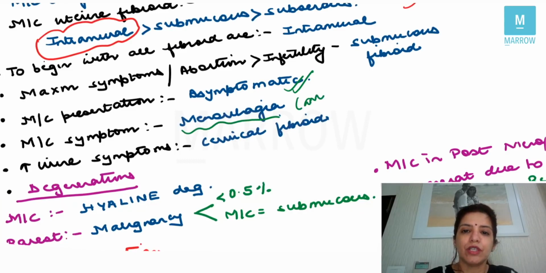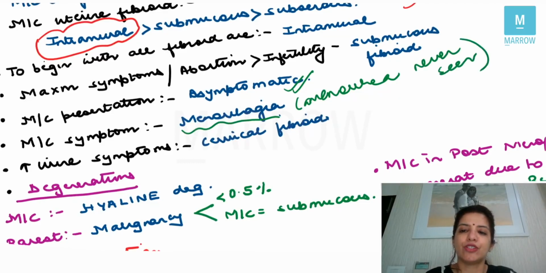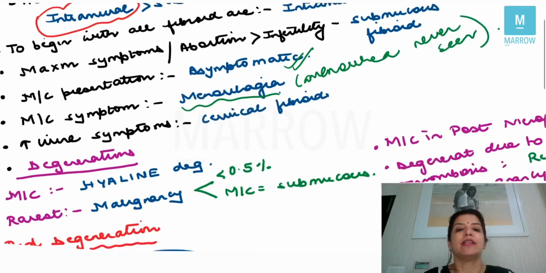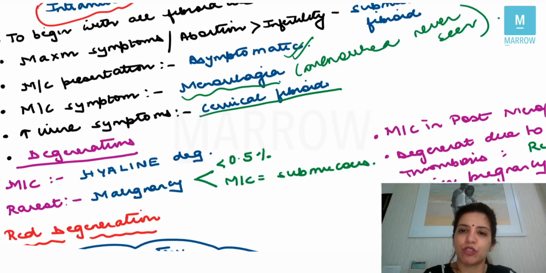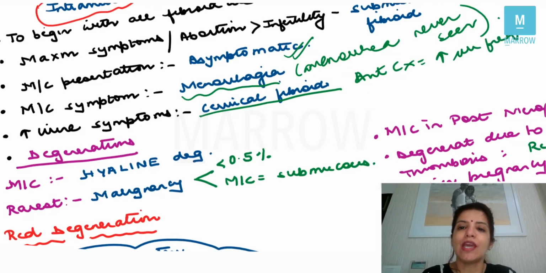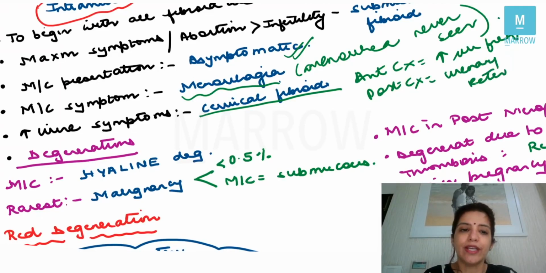Remember, amenorrhea is never seen in fibroids. Amenorrhea is never seen in fibroids, right? Then the fibroid in which you get urinary symptoms, they are cervical fibroid. In cervical fibroid, you are going to get urinary symptoms. Anterior cervical fibroid presents with increased urinary frequency, and posterior cervical fibroid presents with urinary retention, right?